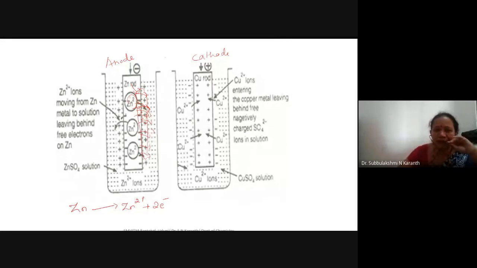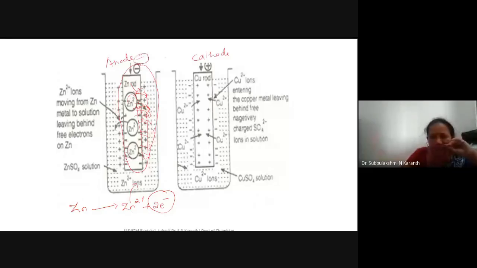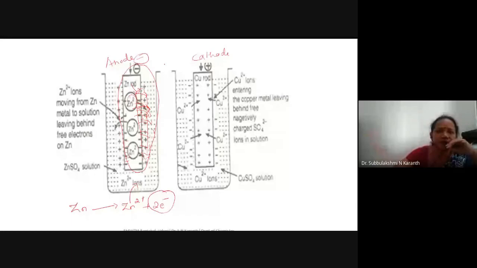What is left? The net reaction is this one. All the Zn has moved to the solution. What is the remaining thing? That is the electron, symbolized by a minus sign. So what is the charge on the metal now? The metal becomes negative. Is it? Yes or no? Yes, ma'am. The metal charge is negative. That's why the anode is represented, or taken, as a negative electrode.